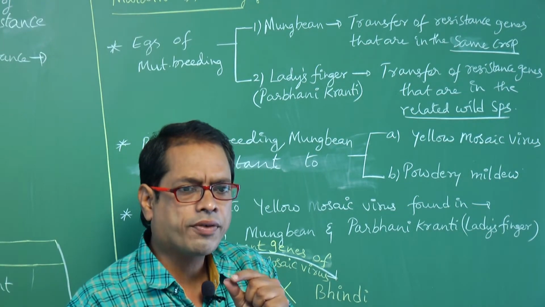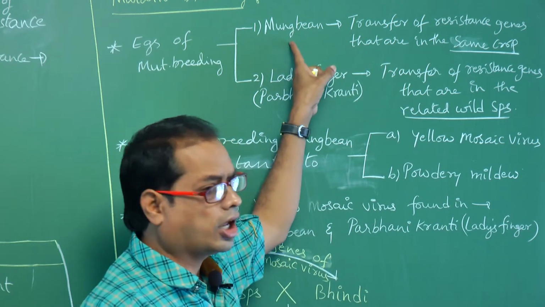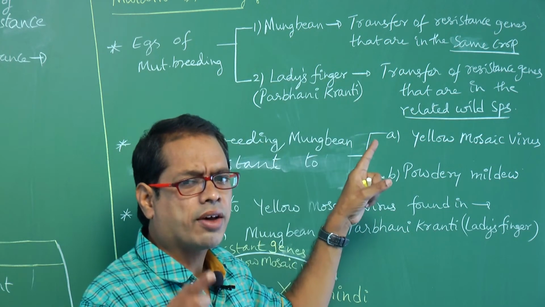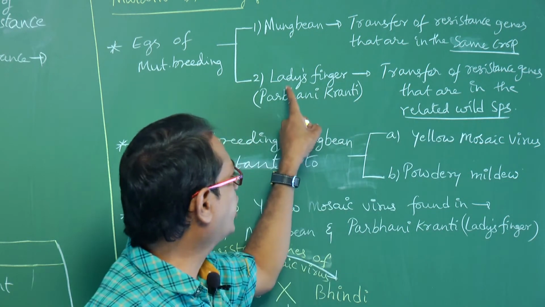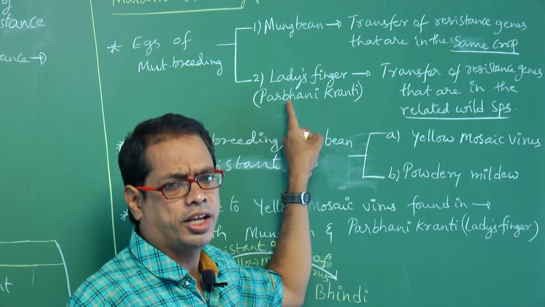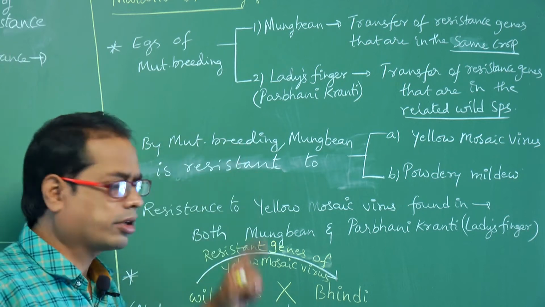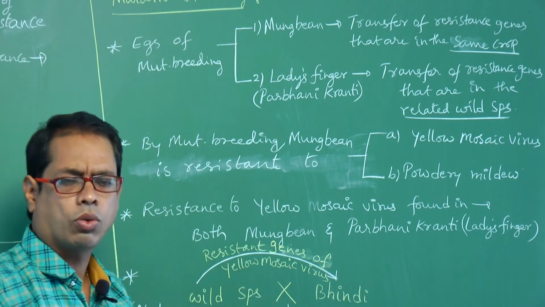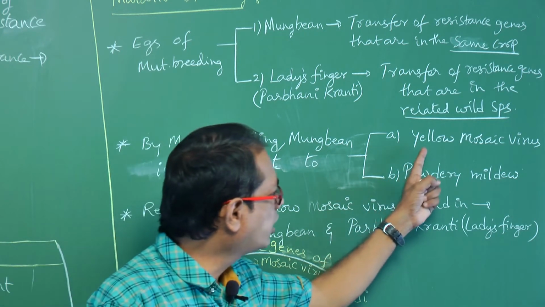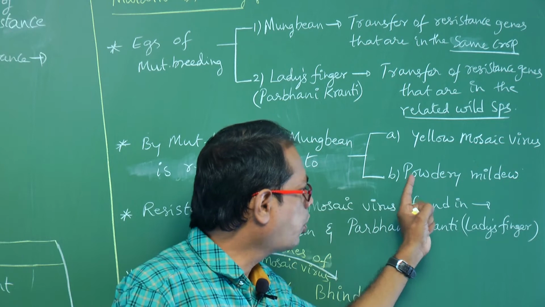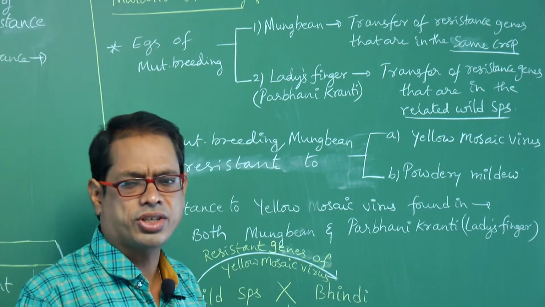Transfer of resistant genes that are in the same crop means we have to say mung bean. Transfer of resistant genes that are in the related wild species means we have to say lady's finger, that is Parbhani Kranti. And by mutation breeding, this mung bean is resistant to what type of disease? Mung bean is resistant to yellow mosaic virus and powdery mildew. For those two diseases, mung bean is resistant.